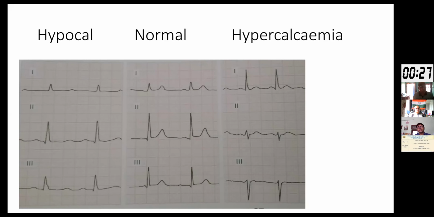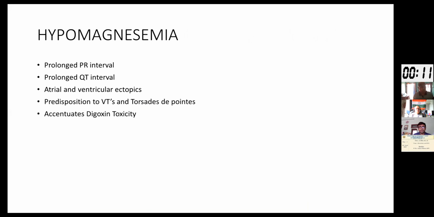So this is one diagram that I wanted to share about the differences we can find from a normal ECG. On the left, we have hypocalcemia, which has a prolonged QT interval. And on the right is a typical case of hypercalcemia, which presents with a short QT interval.